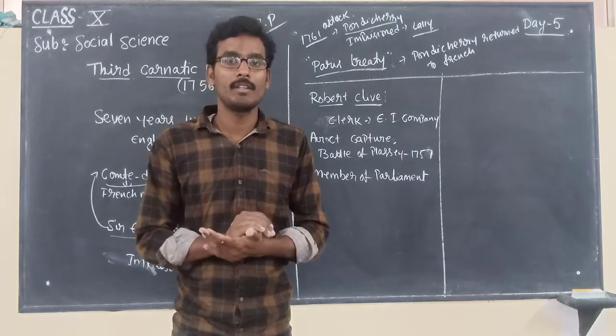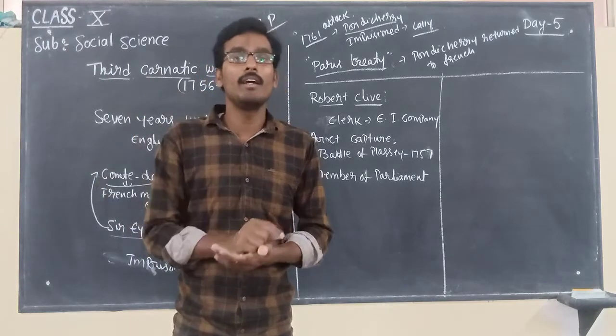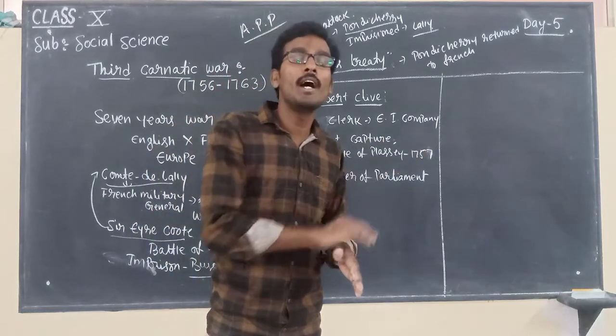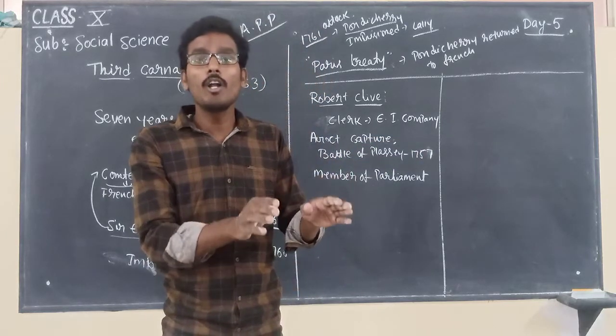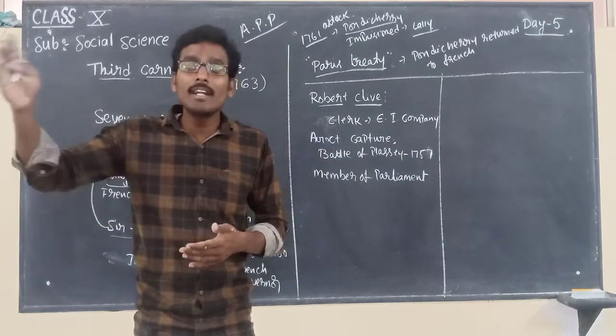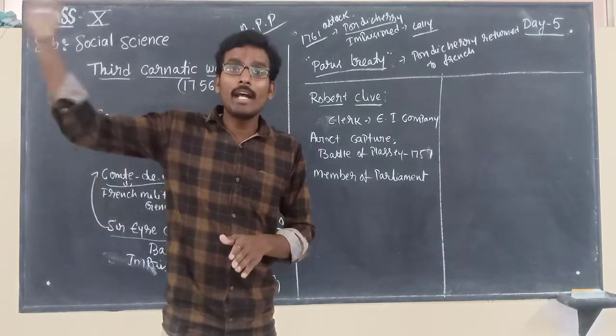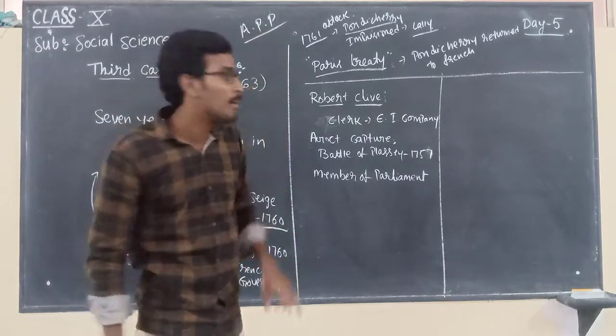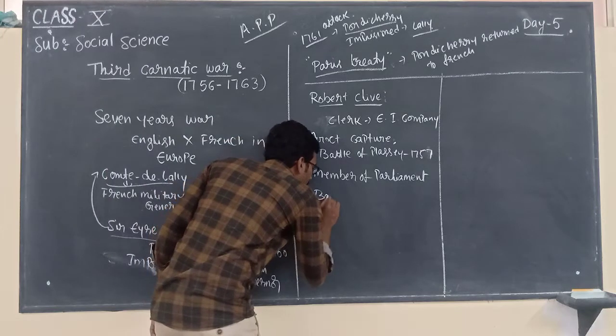At that time, the British government again sent Robert Clive to India in order to set right the situations in India. After he returned from England to India, he fought a war, that is the Battle of Buxar.